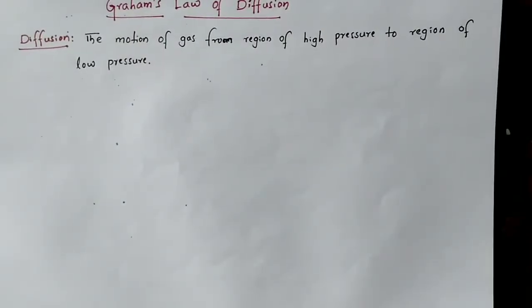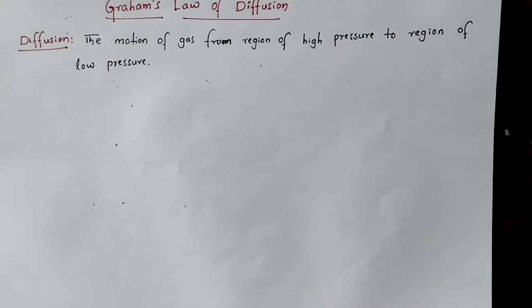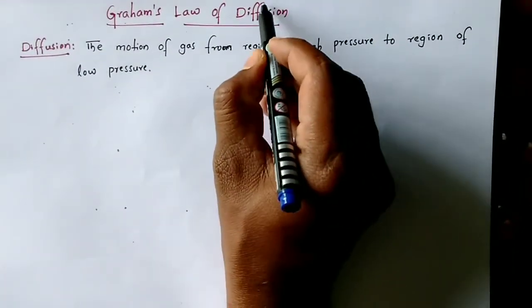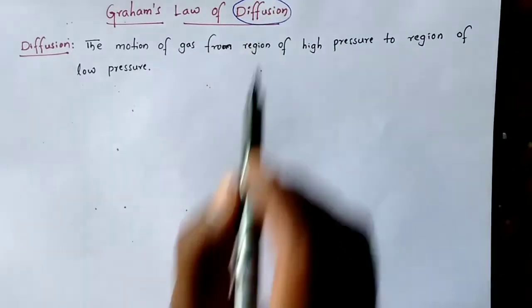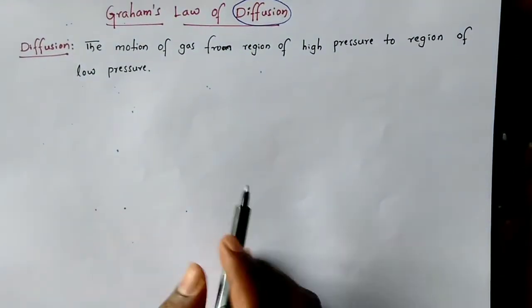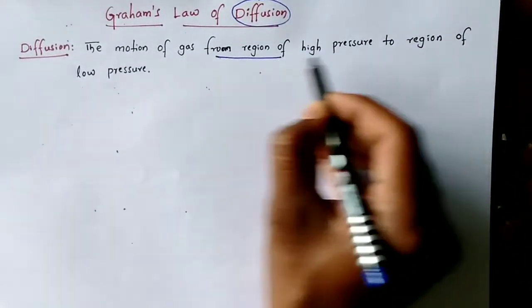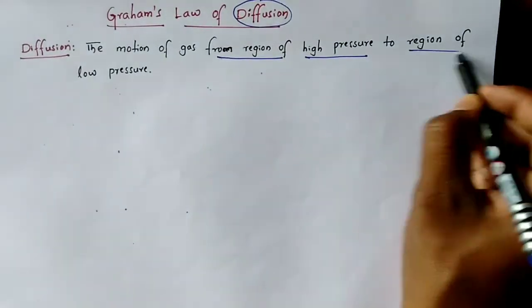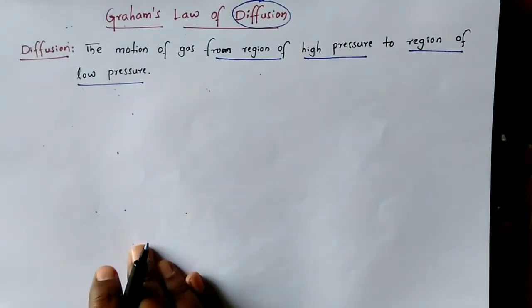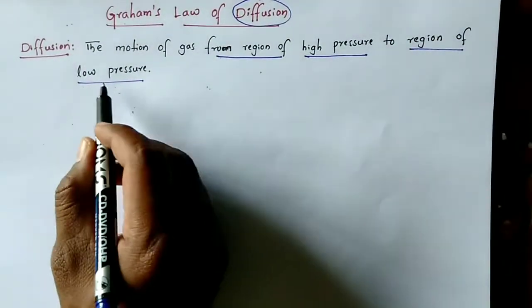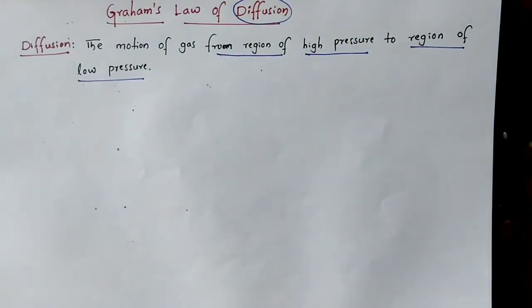Hello everyone. In this video let us learn one more important topic from gaseous state, Graham's law of diffusion. Here we must be aware of the term diffusion. What is diffusion? Diffusion means the motion of gas from region of higher pressure to region of lower pressure. The movement of gas from region of higher pressure to region of lower pressure is called diffusion.